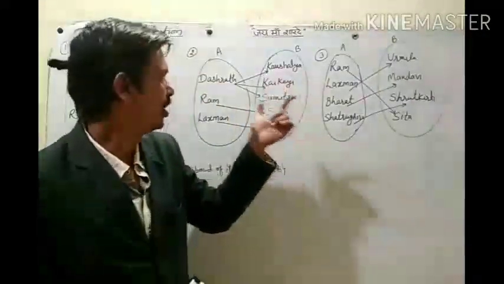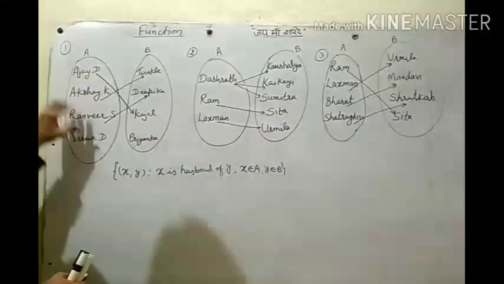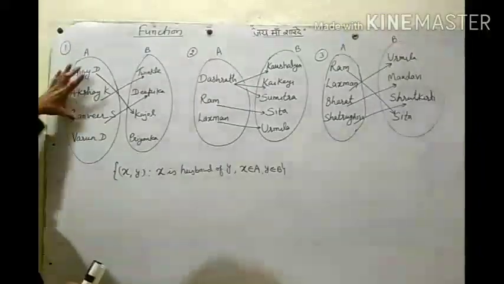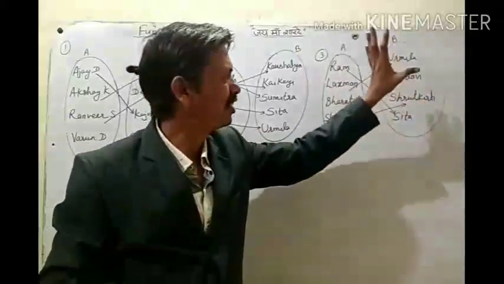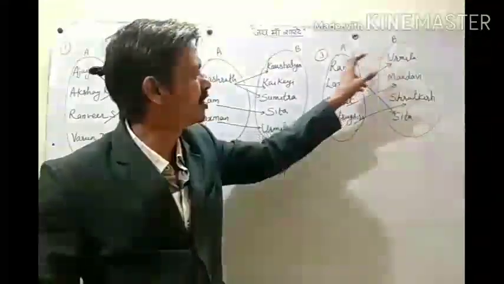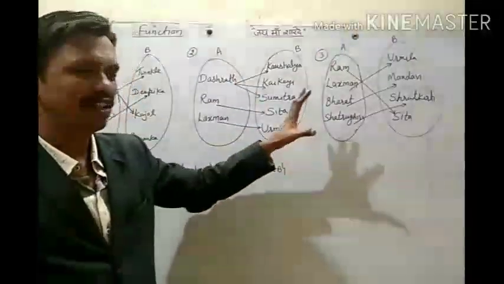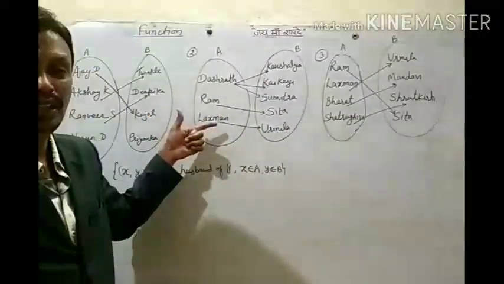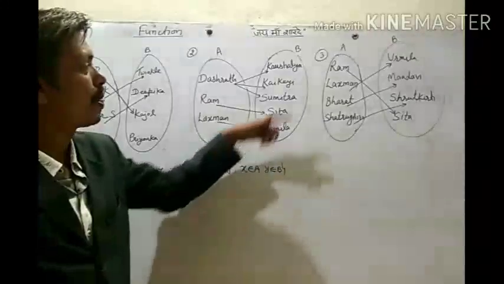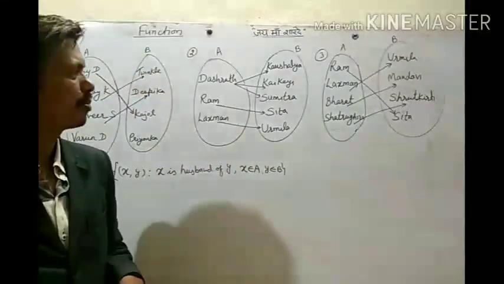In this case, your first set will be the domain. In the case of a relation, this complete set A is not the domain, only these three elements will be in the domain. But for a function, your first set will be your domain and the second set the codomain. All the elements which are related will be in the set of range. Range and codomain are the same; only the domain will be different. In a relation, some elements of the first set can be the domain, but in a function, the complete set A will be your domain. This is your function.